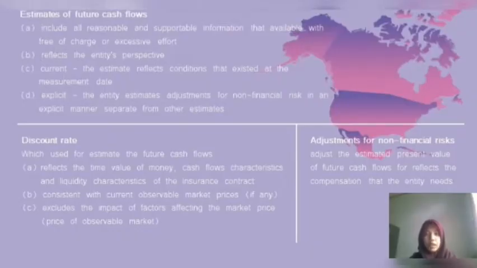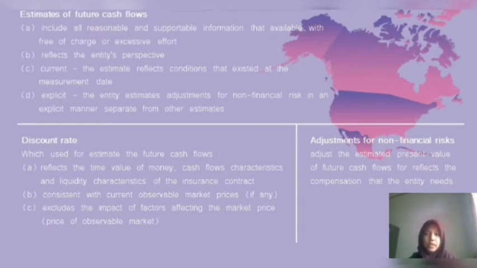Estimates of future cash flows. In the measurement of a group of insurance contracts, the entity includes all of the future cash flows within the boundary of each contract in the group. The estimates of future cash flows first include all reasonable and supportable information that is available without undue cost or effort, in an unbiased manner regarding the amount, timing, and uncertainty of future cash flows.